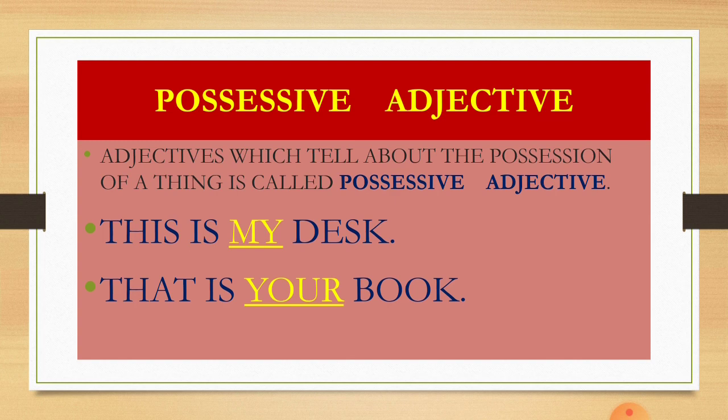Then that is your book. So your and book are coming together. Book is a noun and your is showing possession. And that is why it becomes possessive adjective. In pronoun, it would have been this book is yours.